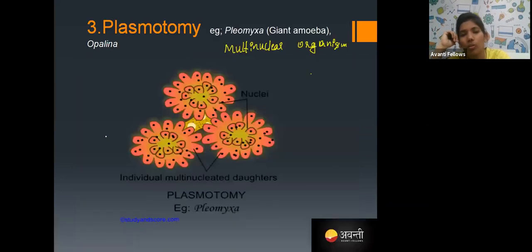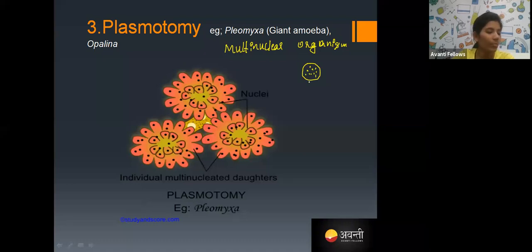And in plasmotomy, normally multinuclear organisms undergo it. How? See, if this is the parent cell, a giant amoeba, having 1, 2, 3, 4, 5, 6, 7, 8, 9, 10 nuclei, because that is a multinuclear organism, right? Normally, first karyokinesis takes place, followed by cytokinesis.